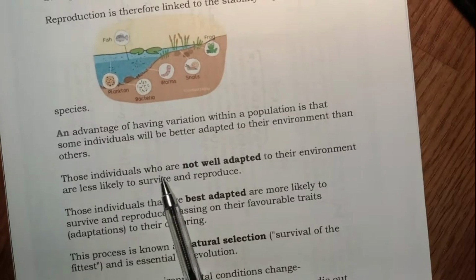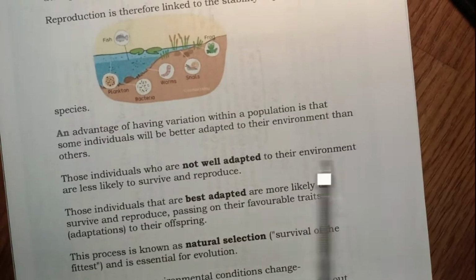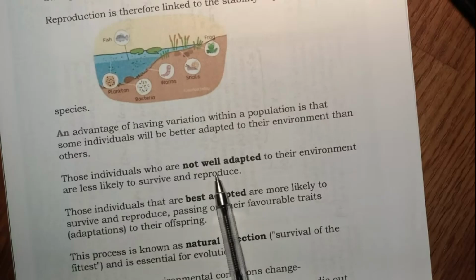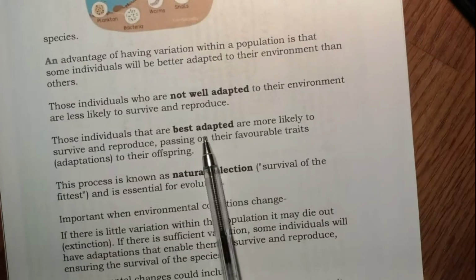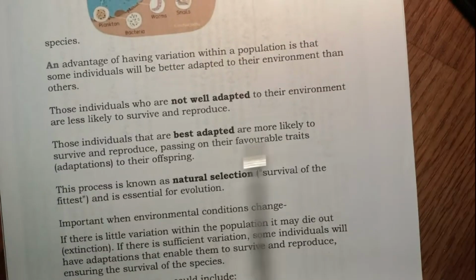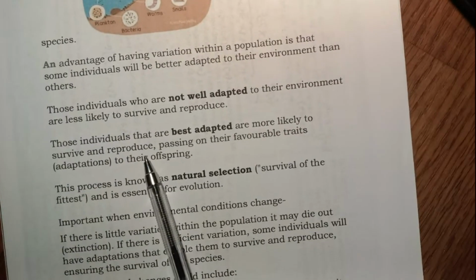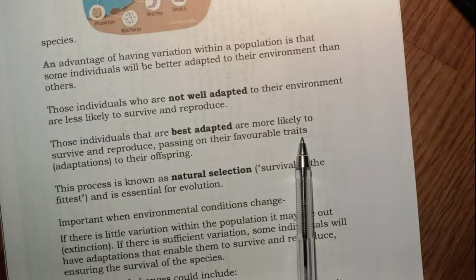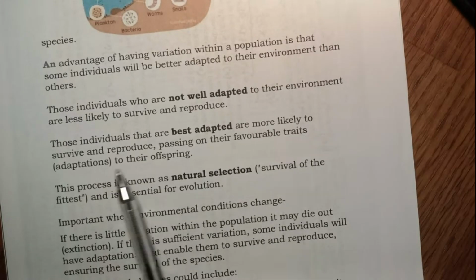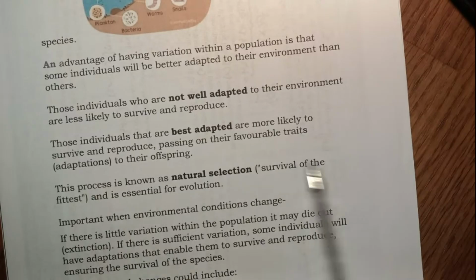Those individuals who are not well adapted to their environment are less likely to survive and reproduce. Those individuals that are best adapted are more likely to survive and reproduce, passing on their valuable, favorable traits, that is adaptations, to their offsprings.